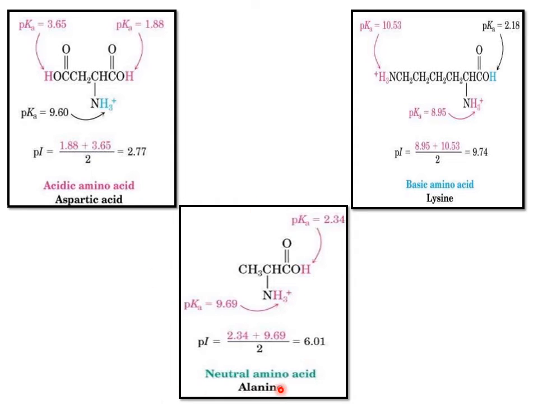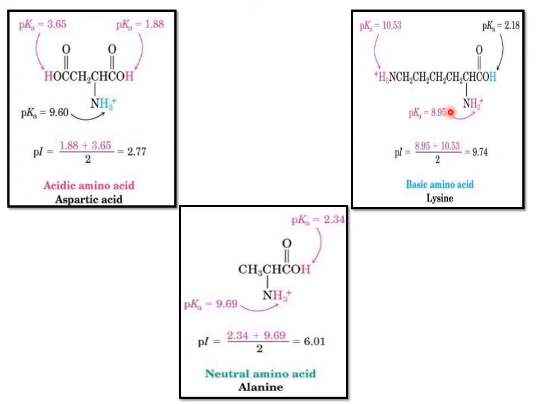For the neutral molecule alanine, already discussed, we get 6.01. For the basic amino acid lysine, the alpha carboxylic acid pK is 2.18, the alpha amino group pK is 8.95, and the side chain amino group pK is 10.53.